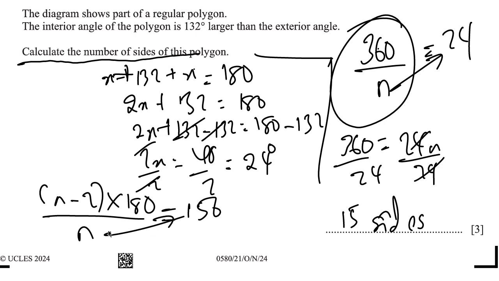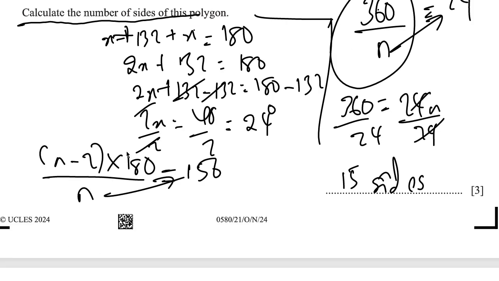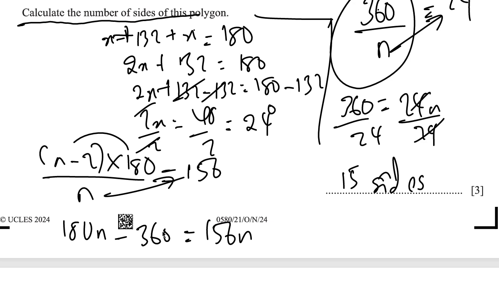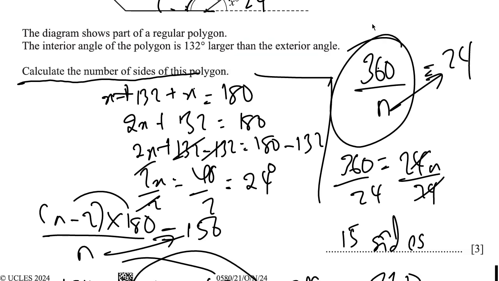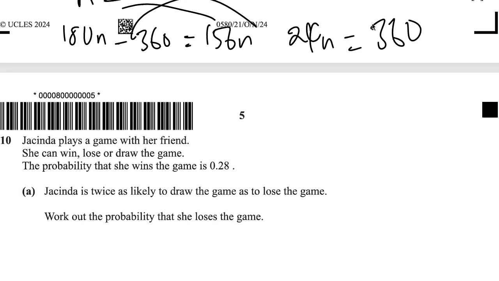So if we multiply through, this is more stressful. I just want to open your eyes to all the possible methods, right? So if we multiply through, we have 180n negative 360 equals 156n, right? So if we take 156n over, we have 180n negative 156n, and that's going to be 24n, which is equal to, then 360 moves over, adding 360 to both sides. You can see that it still lands us where this started from. So you can see this makes it easier. So then 360 divided by 24 is 15.